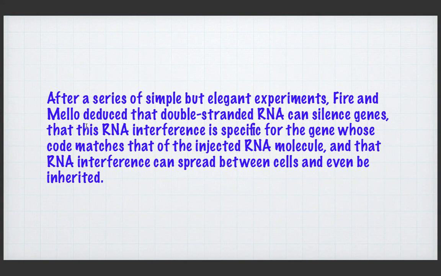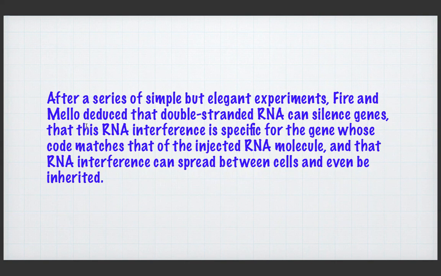So, for example, if RNA interference has happened to one particular cell, RNA interference can spread between the cells and even be inherited.